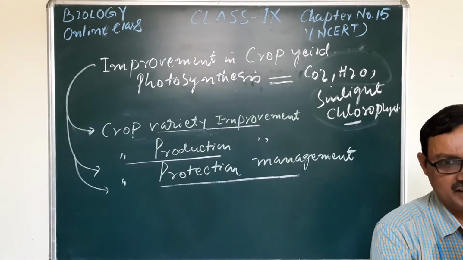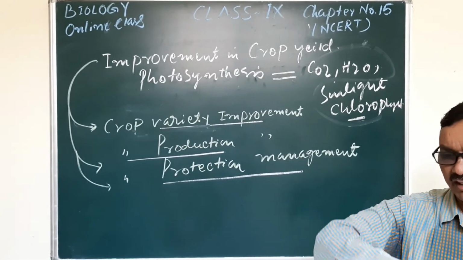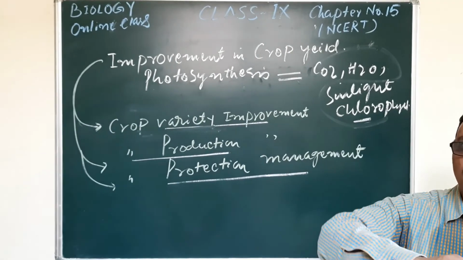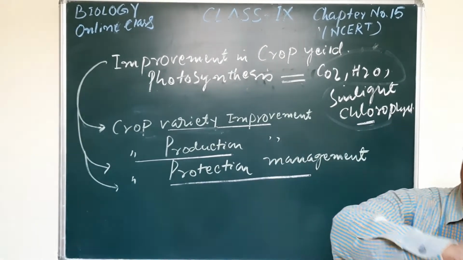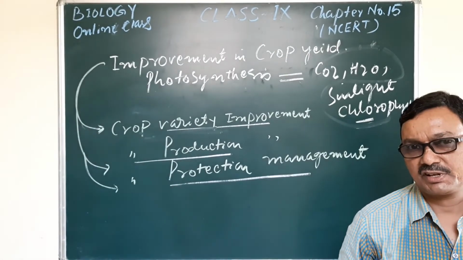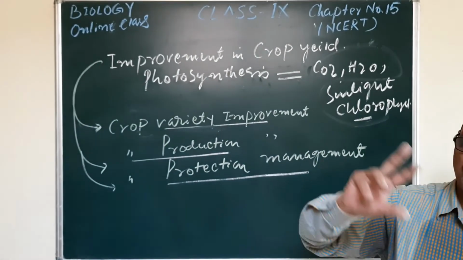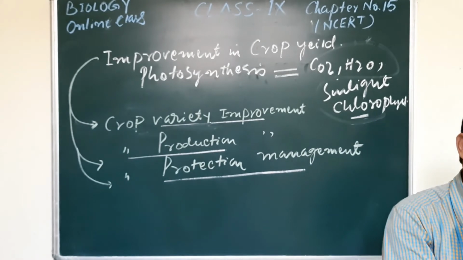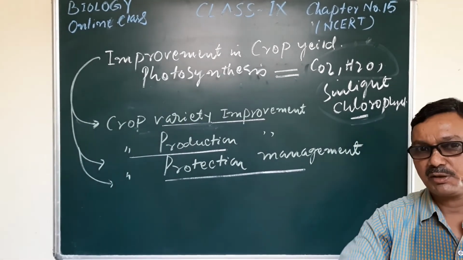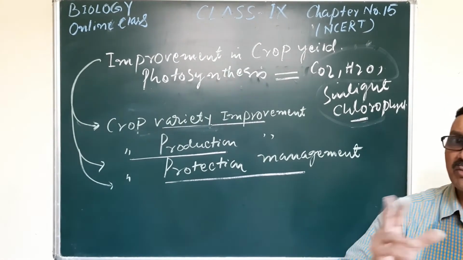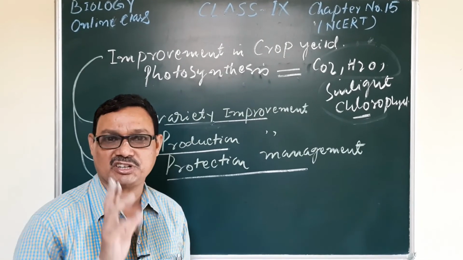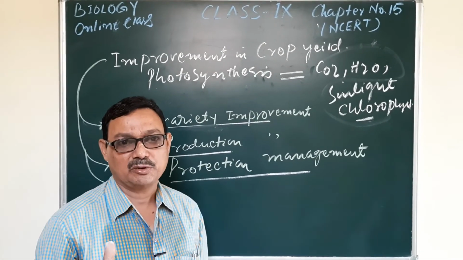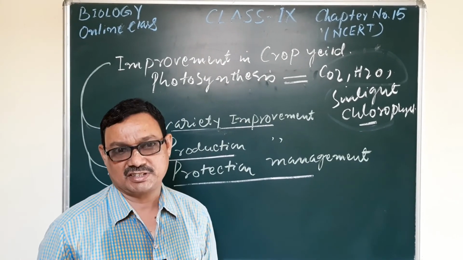The number one, intervarietal, when the cross or hybridization is between two different varieties of the same species. And interspecific, the second important type, that means hybridization between two species of the same genus, and the intergeneric between two different genera.